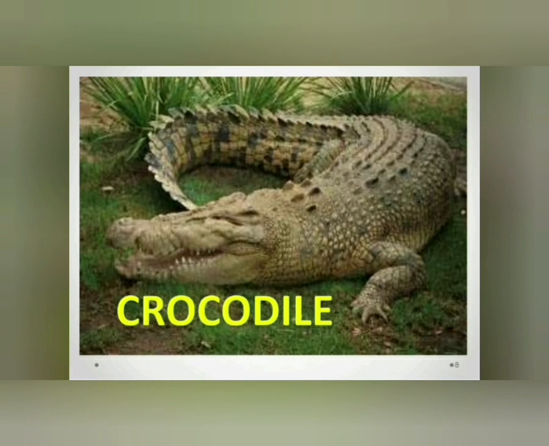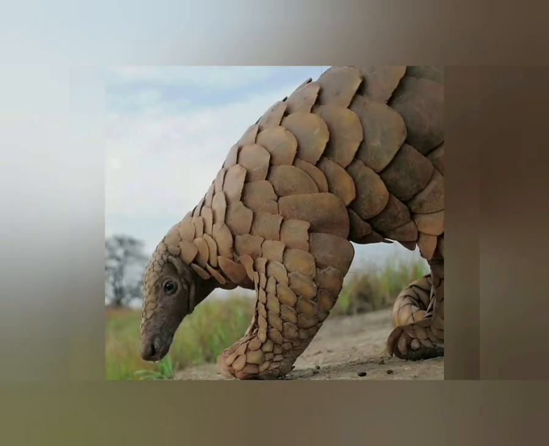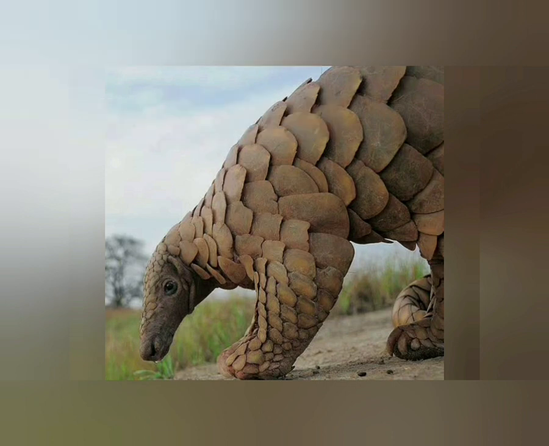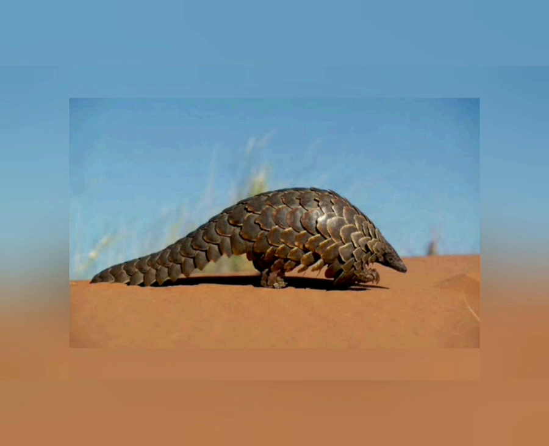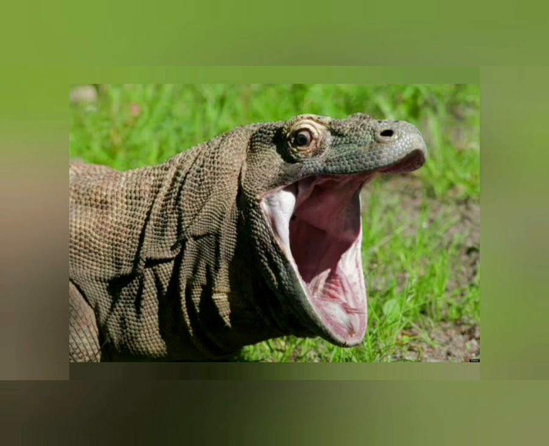For example, pangolin. Okay? Pangolin is an animal which has very hard plate-like scales, which are leathery type. Leather is hard. So, leathery type scales on their entire body. Okay? So, that is pangolins. And many reptiles have hard leathery scales on their body.